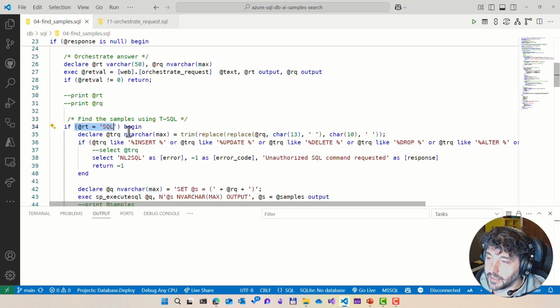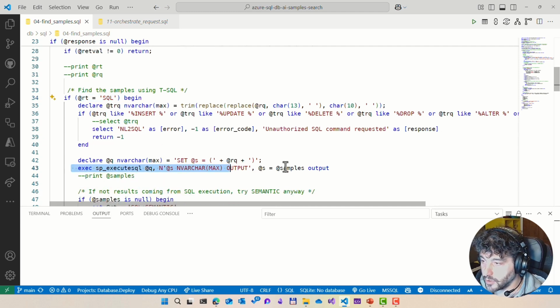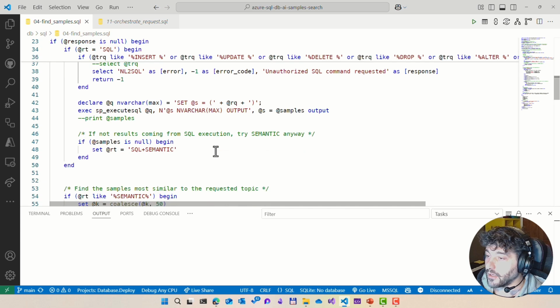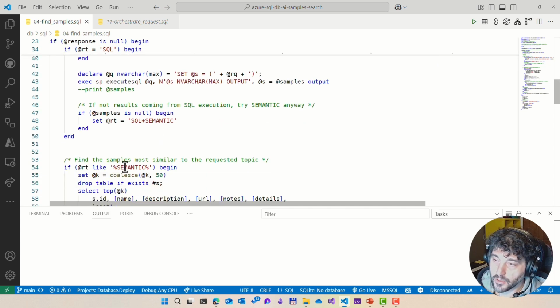If the result is a SQL query, then I will just try to execute the SQL query, making sure, in my case, again, this is an example, I want to show some best practice, to make sure that the SQL doesn't contain anything I don't want it to contain. Or if the SQL has not been generated, which means that we can't use SQL just to query that answer